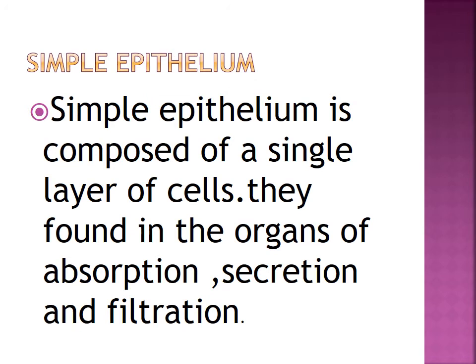Simple epithelium is composed of a single layer of cells. They are found in the organs of absorption, secretion and filtration. The simple epithelial tissue is further classified into squamous epithelium, cuboidal epithelium, columnar epithelium, ciliated epithelium and pseudostratified epithelium. These are all simple epithelium types.